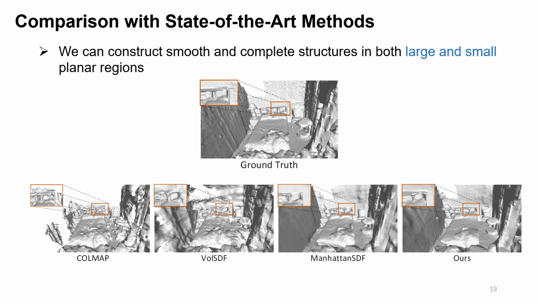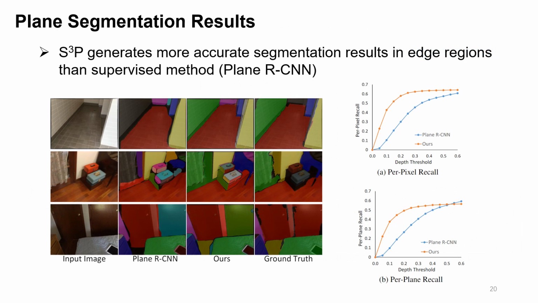Qualitative results show that our method can construct smooth and complete structures in both large and small planar regions compared to other methods. Finally, we compare the planar segmentation results of our method with the supervised method PlaneRCNN. The results show that our method produces more accurate segmentation results in the edge regions than PlaneRCNN.